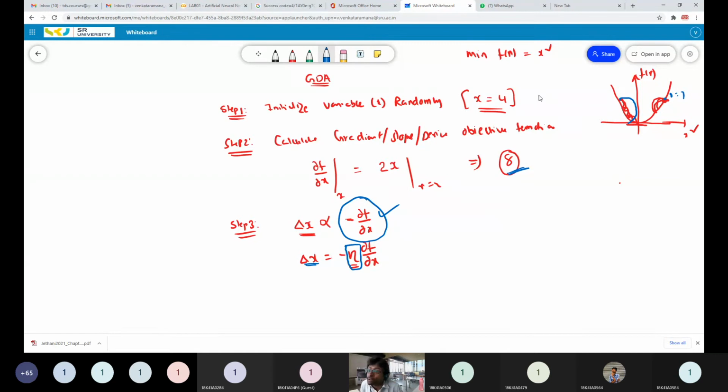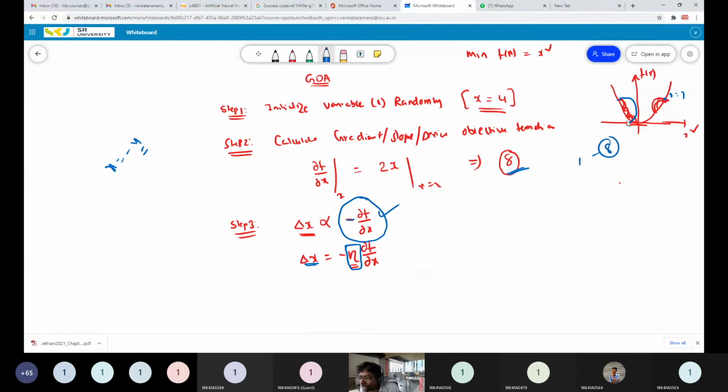If you take x equal to minus 4, then what happens? Your slope equals minus 8, a negative slope. But you are trying to move toward the positive slope, and that is taken care of by this minus sign here. Minus into minus gives plus 8, so you move toward the positive slope side. So this minus sign helps decide which slope direction you want to move in, toward the positive slope side or toward the negative slope side.